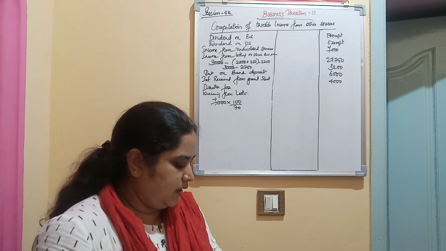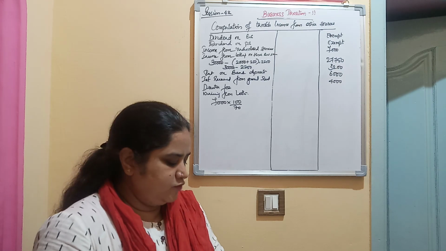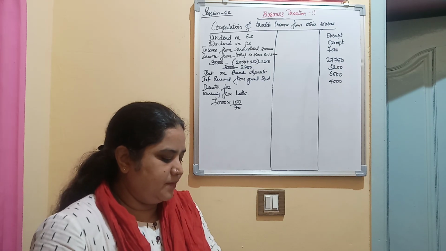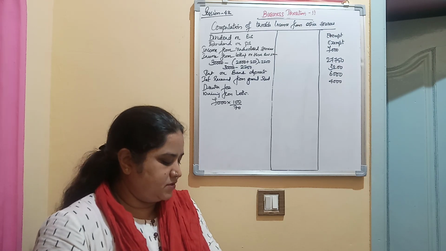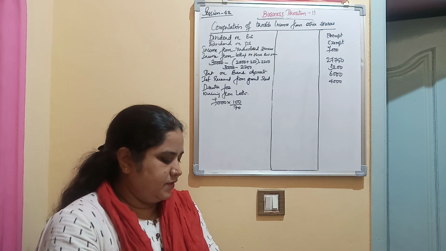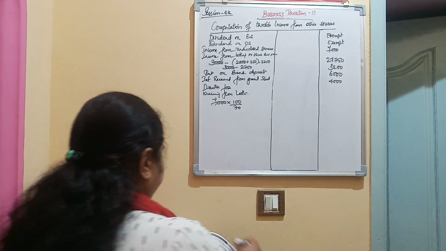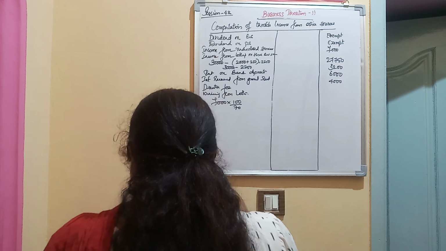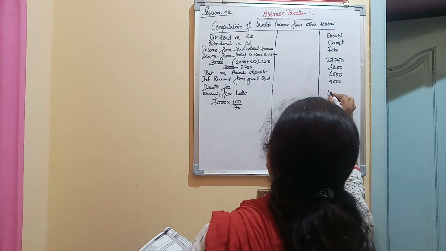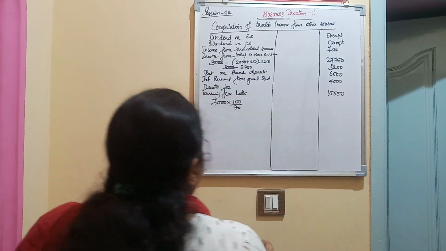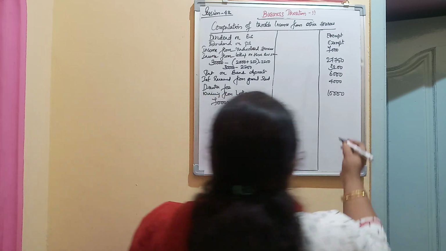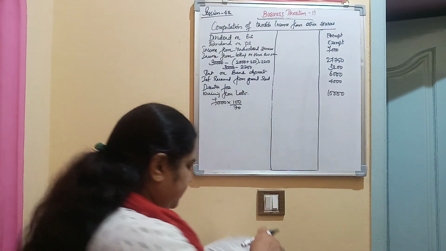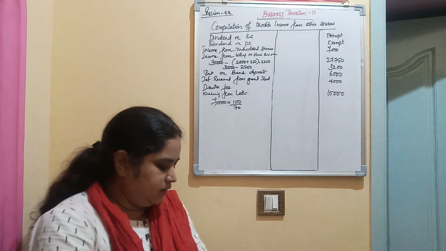Net winnings should be multiplied by 100 and divided by 70, since the tax rate deducted is 30%. So 7,000 into 100 divided by 70 gives 10,000. Winnings from lottery is taxable to the extent of 70% net, which is the actual tax.